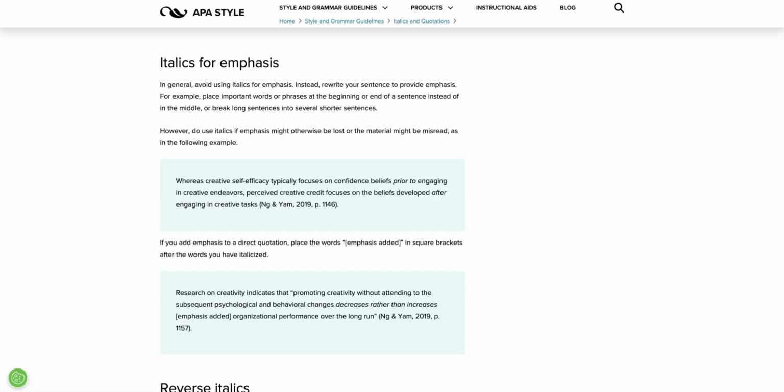Also, if you use italics inside a direct quote, be sure that you put in brackets "emphasis added," so that your reader knows this is your emphasis and not the original author's emphasis.